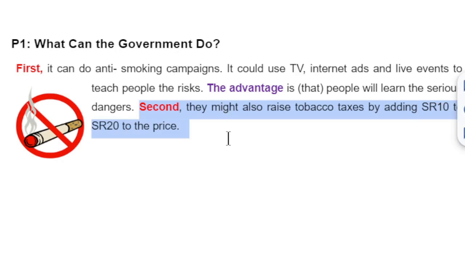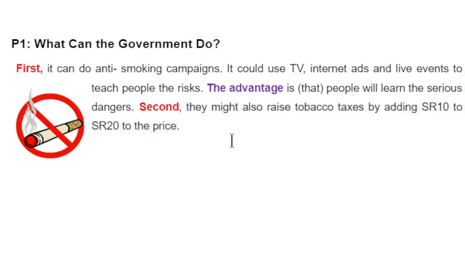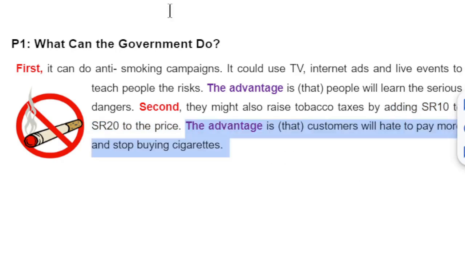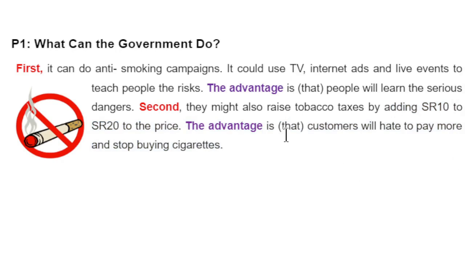Second solution, they might also raise tobacco taxes by adding 10 to 20 Saudi riyals to the price. Here is the solution, and here is an example of how they implement the solution. The advantage is that customers will hate to pay more and stop buying cigarettes, inshallah.